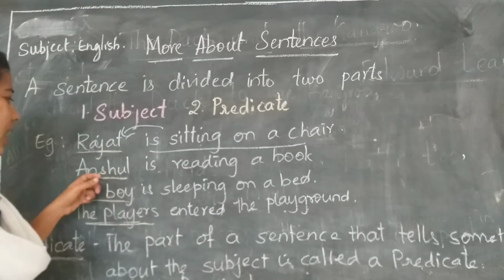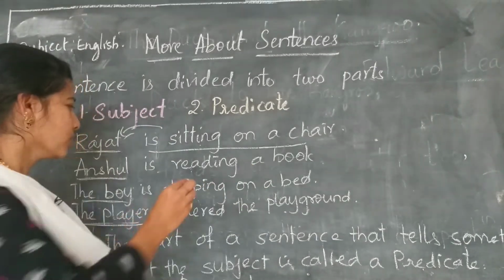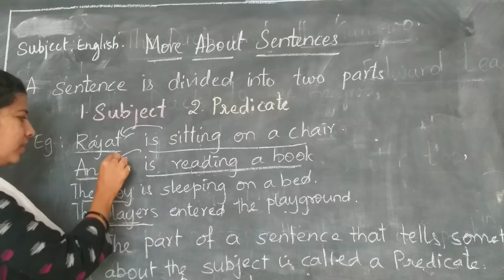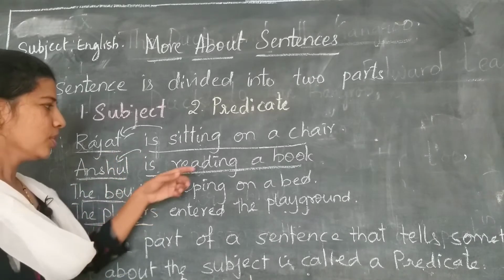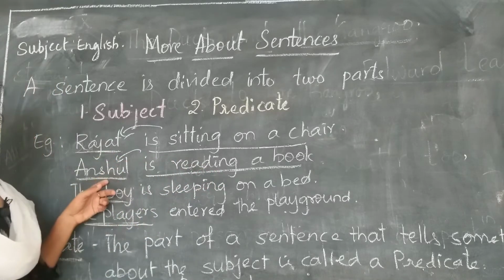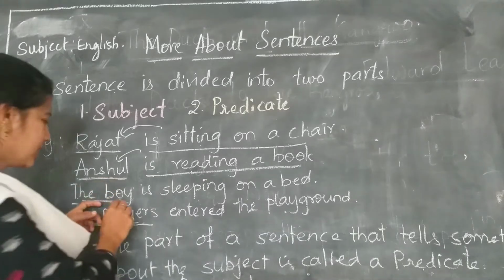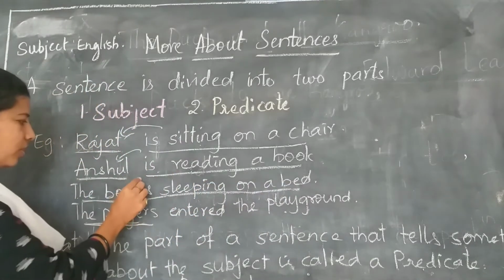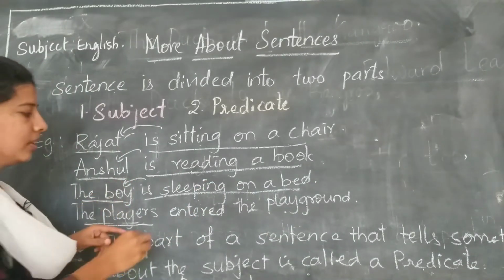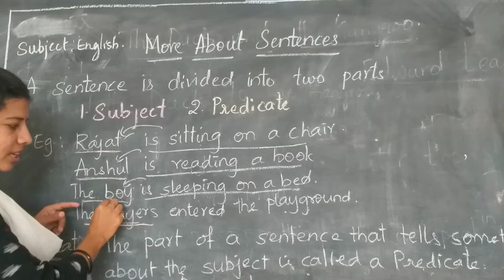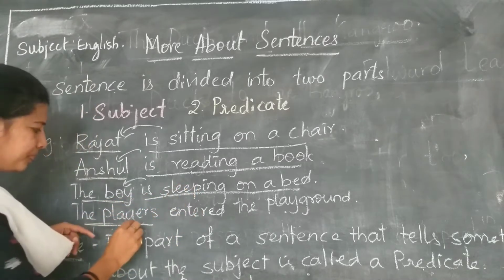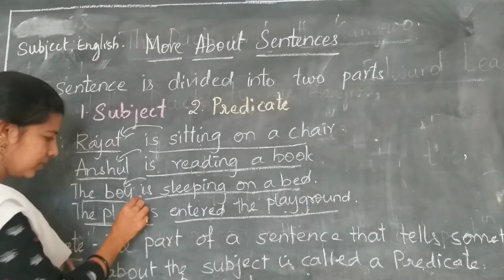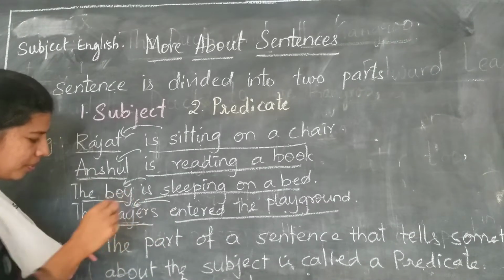So in the similar way, Anshul is reading a book. So he is reading a book. Who is reading a book? Anshul is reading a book. So is reading a book is telling about the subject Anshul. So in the similar way, the boy is sleeping on a bed. So he is sleeping on a bed. Who is sleeping on a bed? The boy is sleeping on a bed. So the boy is the subject and this is the predicate. The players entered the playground. Who entered the playground? The players entered the playground.